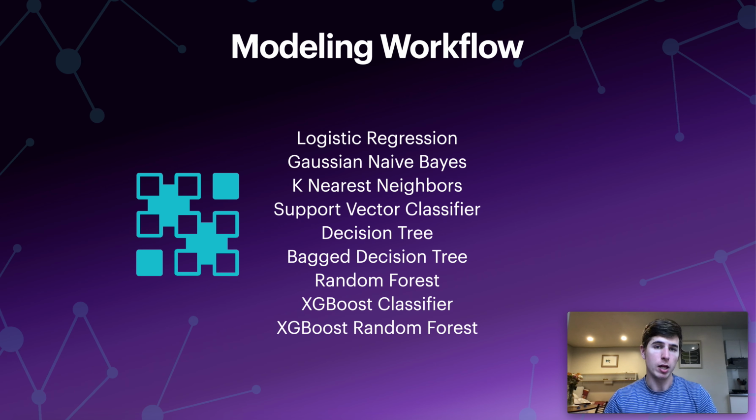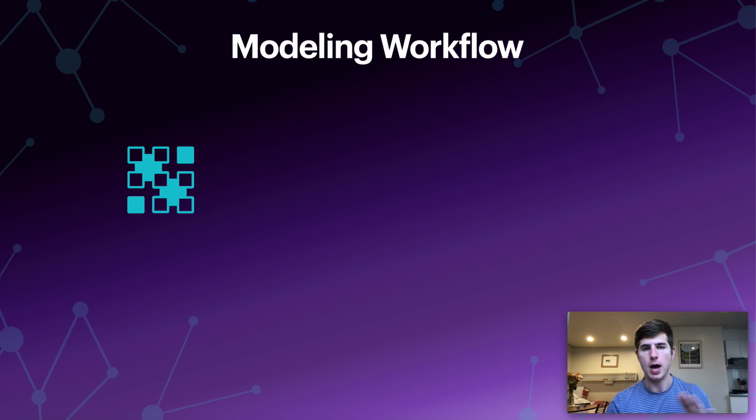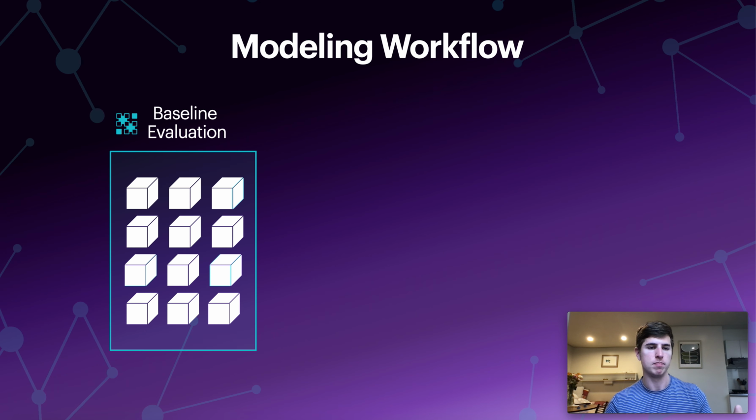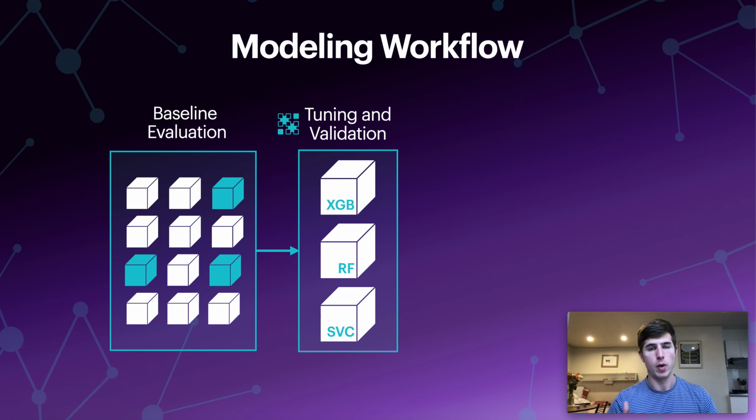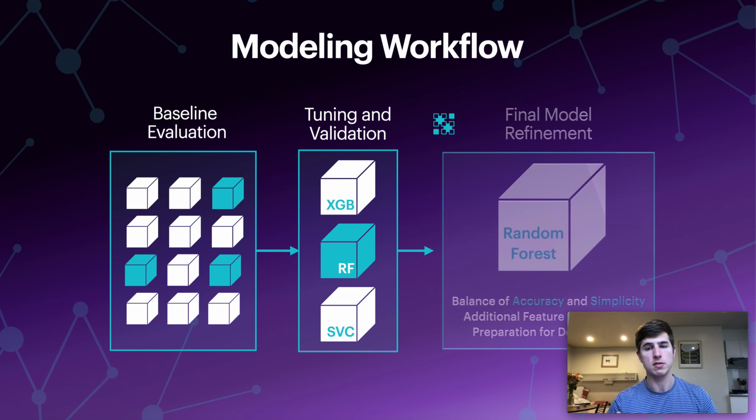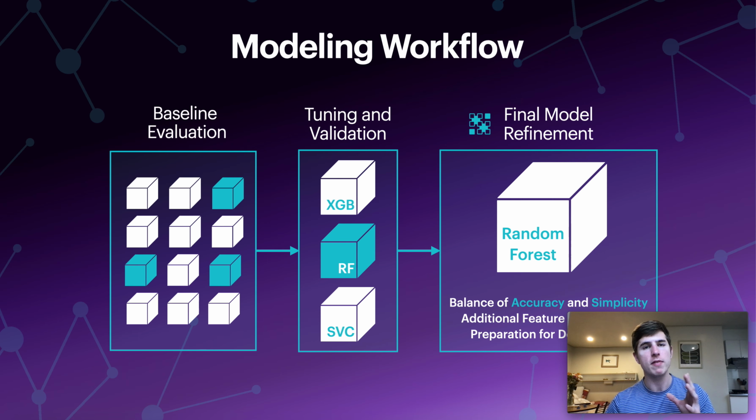Now I'll talk about my modeling workflow. First, I took several different classification algorithms and tried them out of the box in a baseline evaluation. From there, three emerged as clear candidates. These were XGBoost, Random Forest, and Support Vector Classifier. I did tuning and validation on these three candidates and ultimately selected Random Forest for my final model. The reason for this was a balance of accuracy and simplicity.